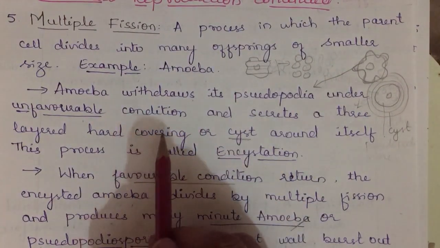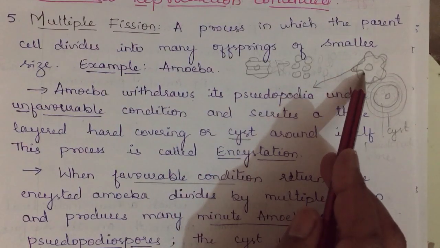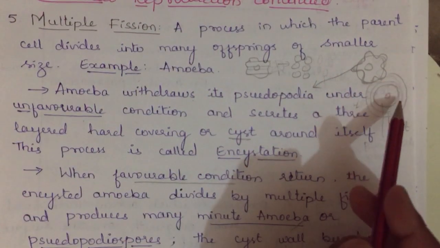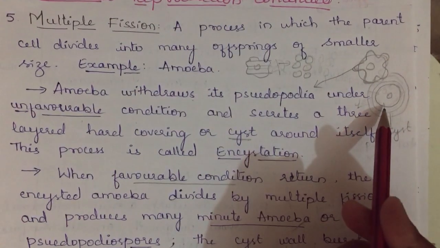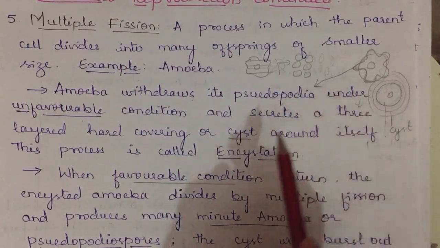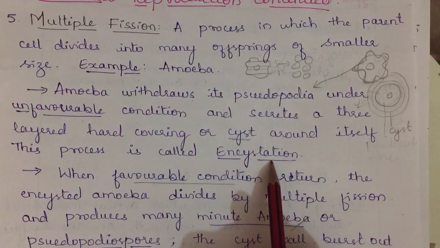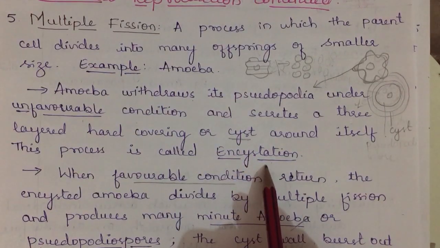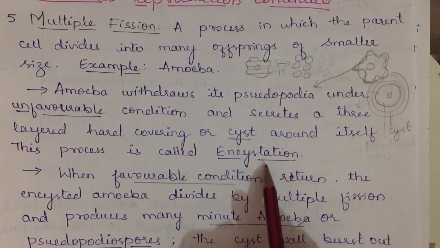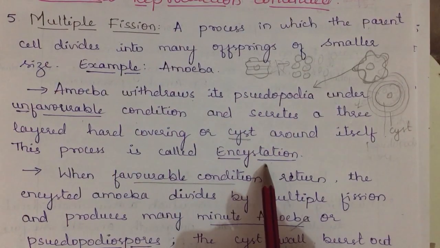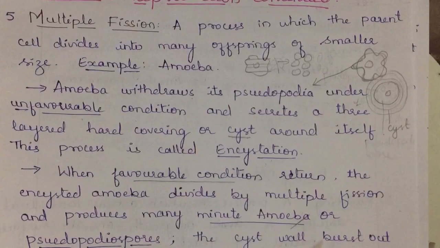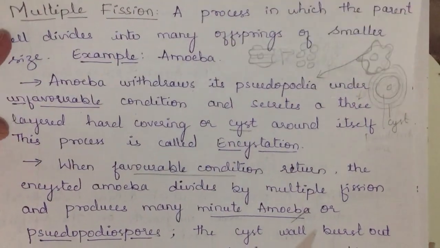So when the amoeba withdraws its pseudopodia, it starts to secrete a 3-layered hard covering called cyst around itself, and this process is called encystation. The process of secretion of cyst around amoeba under unsuitable conditions is called encystation. So this will be the answer for what is encystation. Now we have discussed that under unfavorable conditions amoeba does this. Next, when favorable conditions return, what happens?